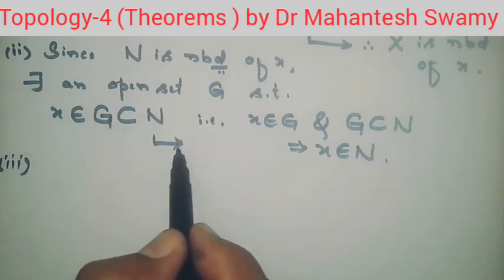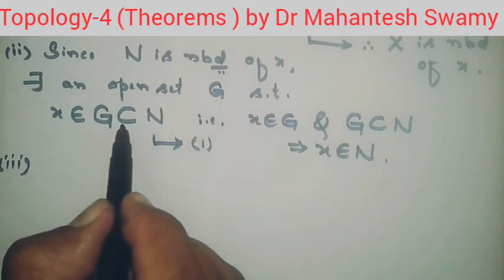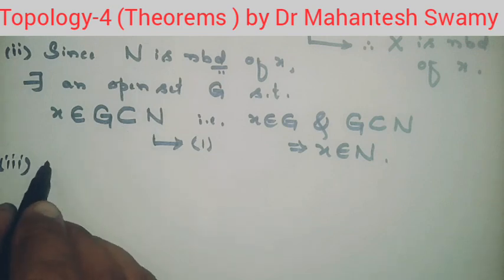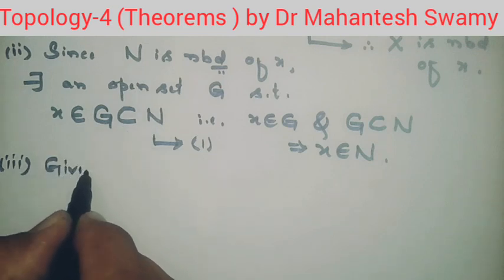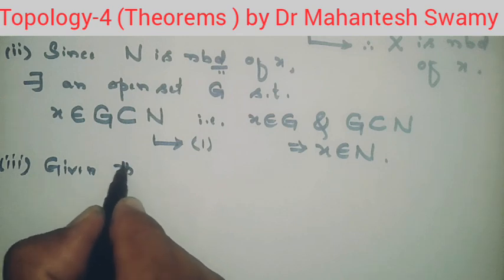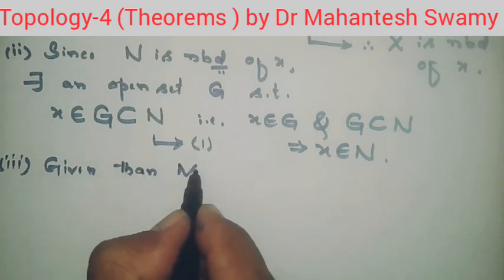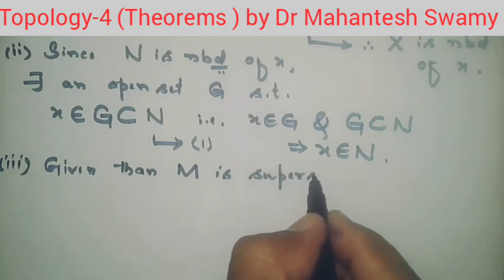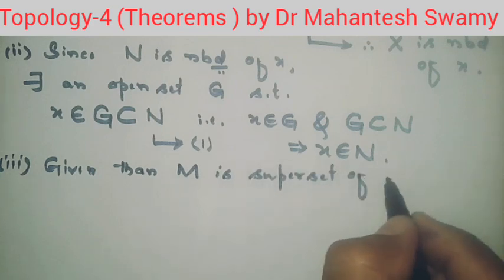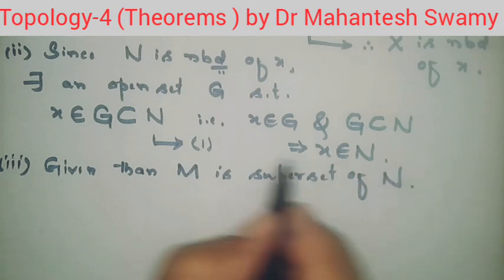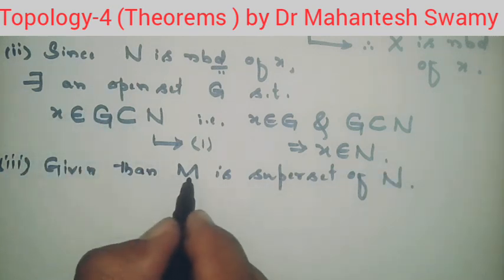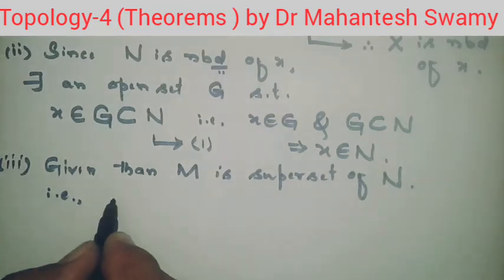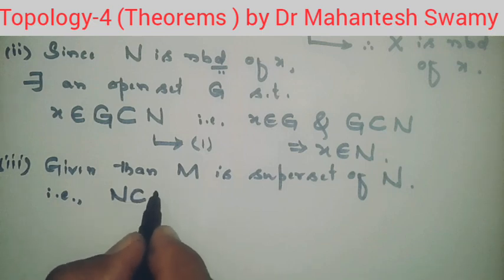So let us call it equation number 1, for example. Now what has been given? M is the superset of N. Given that M is a superset of the neighborhood N. N is the neighborhood, therefore this is the definition we are having, and M is the superset of such a neighborhood N. That is, N is contained in M.